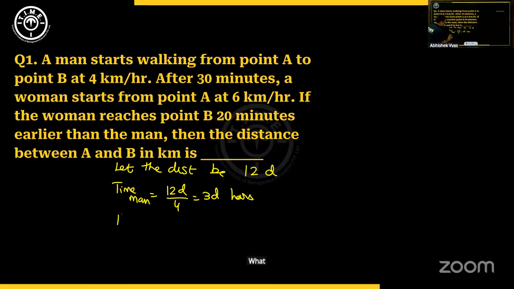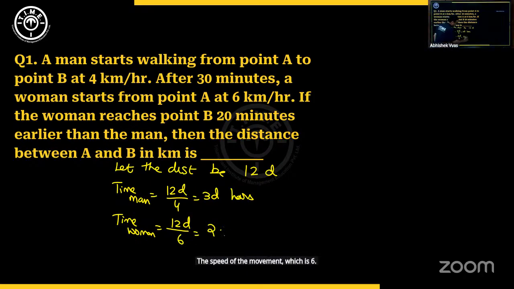What will be time taken by the woman? It's again the distance upon the speed of the woman, which is 6. It's 2d hours. So as we see here, the man is taking d hours more than the woman. And here, please notice when you read the question, please observe that the woman is starting 30 minutes later and she is reaching 20 minutes earlier.